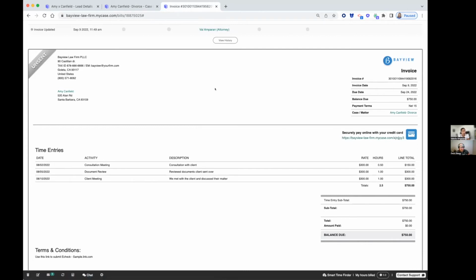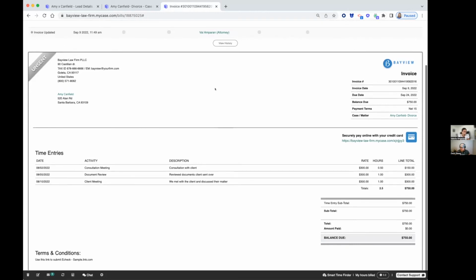LawPay will automatically process that credit card, deposit it into the funds that you've selected, update the receivable automatically for you, and mark that this invoice has been paid. So you don't have to record anything anymore, which makes this even more time saving from that admin work of previously having to record your payment into your system of record.